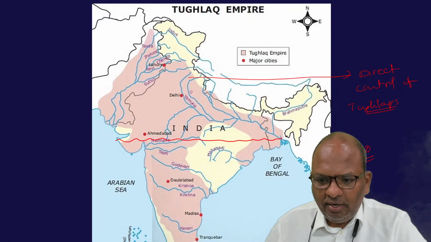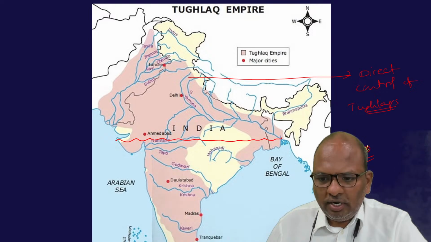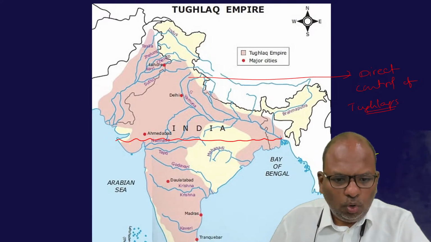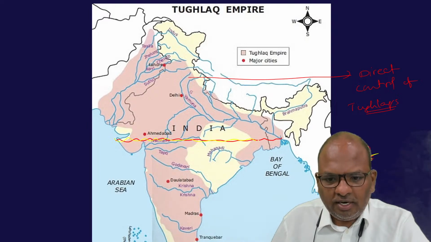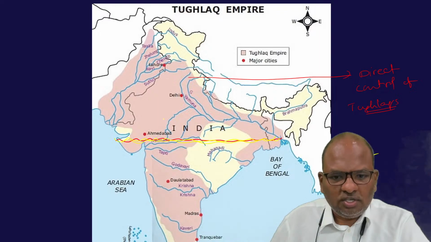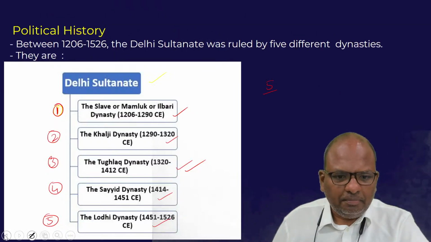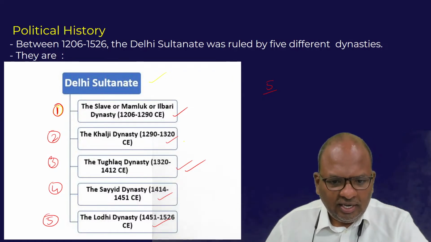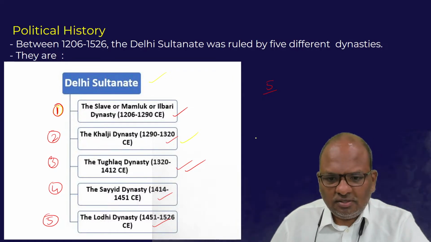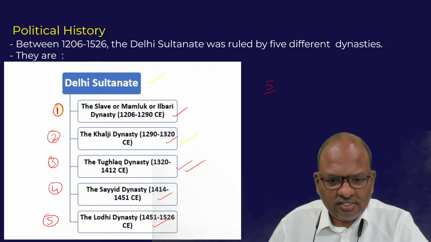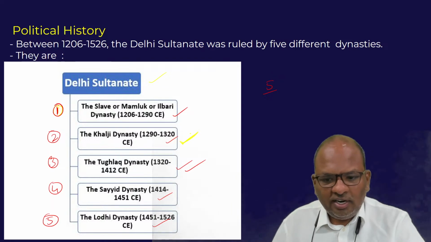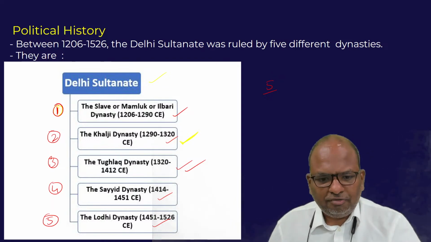By the time the Tughlaqs came to power, the whole of northern India up till the river Narmada was already under the control of Delhi Sultans. It means that the Khaljis themselves were already the rulers of northern India.